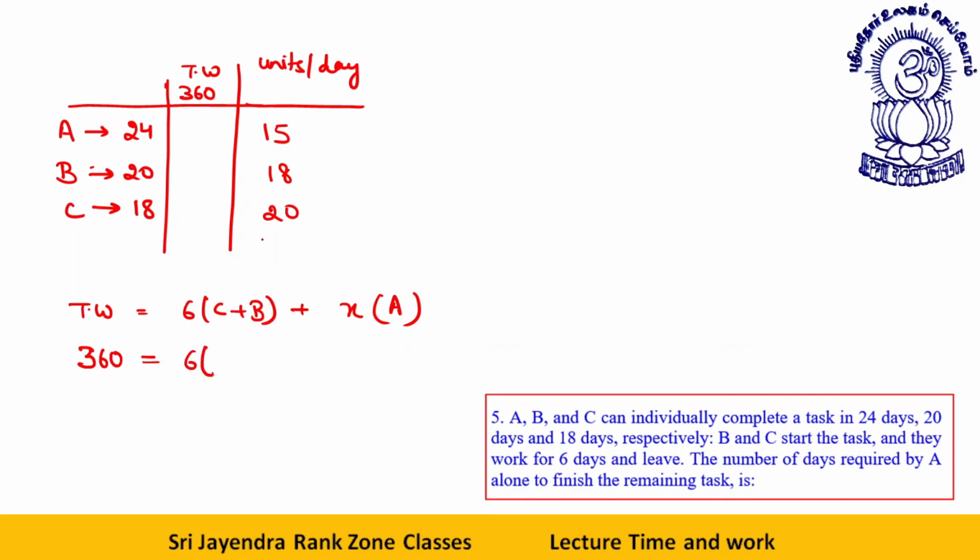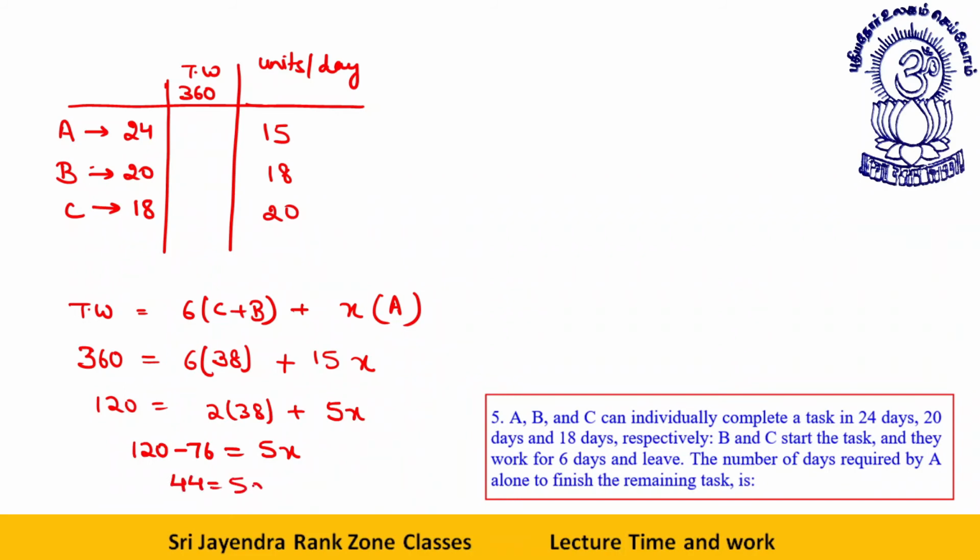This is being done how? 6 units when B and C are doing, that is 20 plus 18, that is 38, plus A does 15 units for X days. Let's cancel them by 3. This becomes 120 is equal to 2 into 38 plus 5x. So 120 minus 76 is equal to 5x, or 44 is equal to 5x.